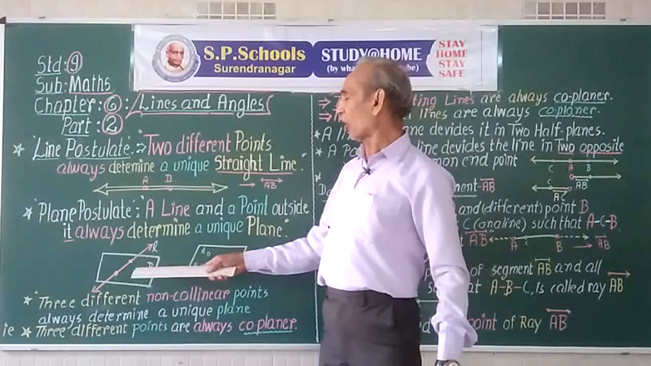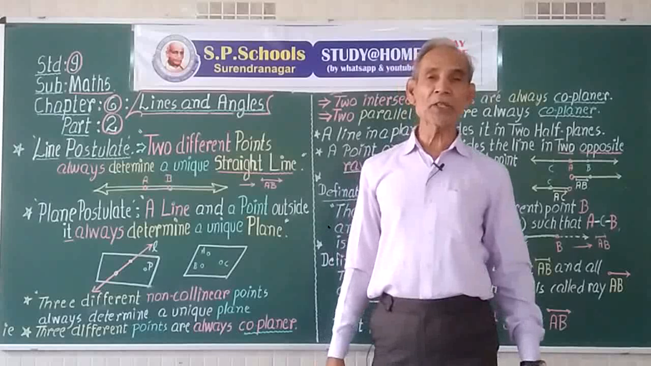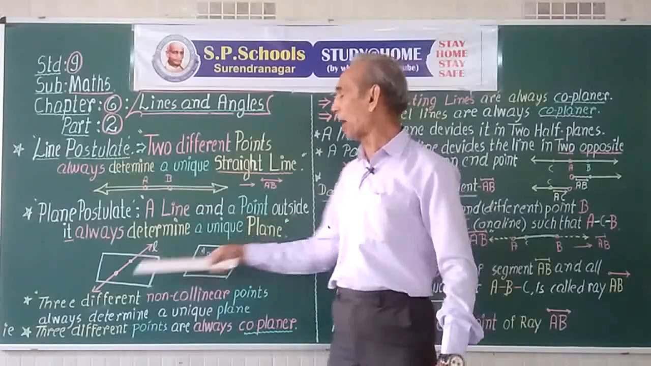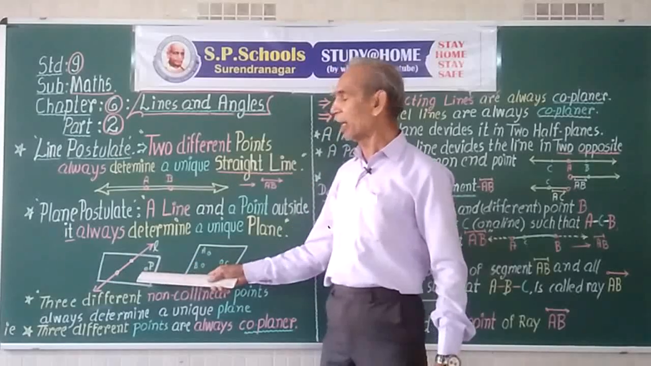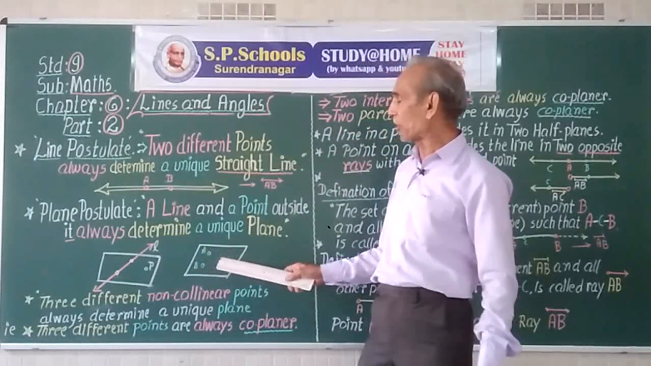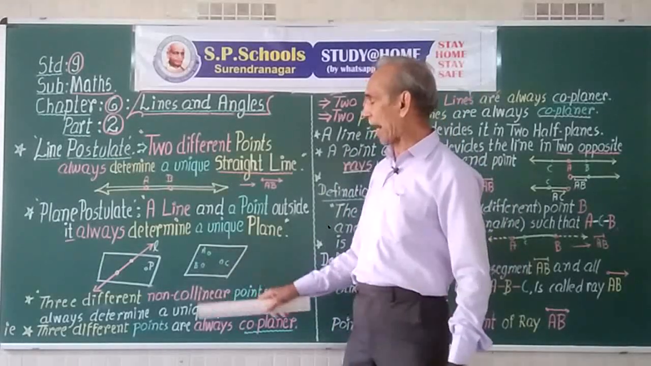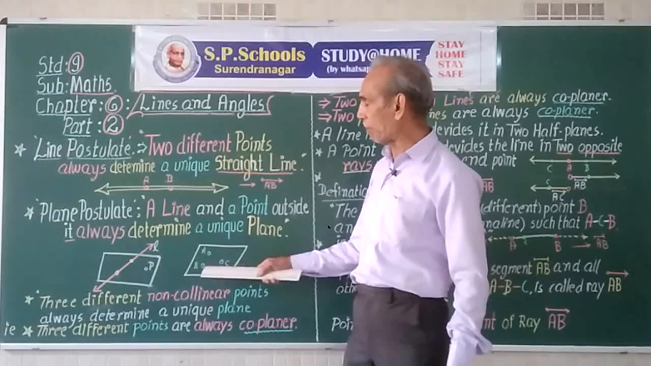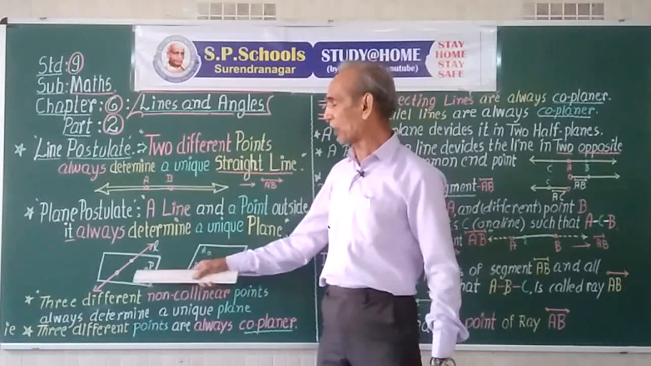Now, any line always has at least 2 distinct points, because there are an infinite number of points in a line. But these 2 distinct points and the third point outside the line will make 3 points which are non-collinear. 2 points always make a line. Suppose there is a point A and B on a line L, and a point P outside the line.